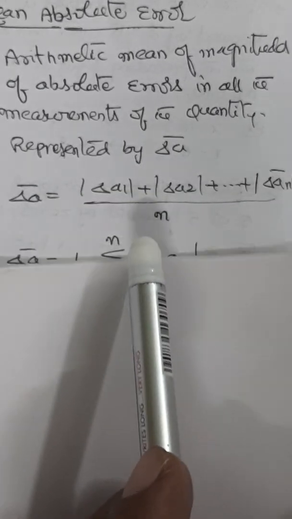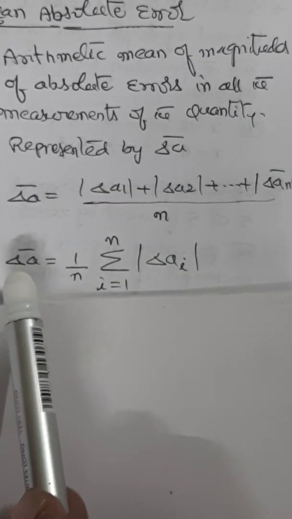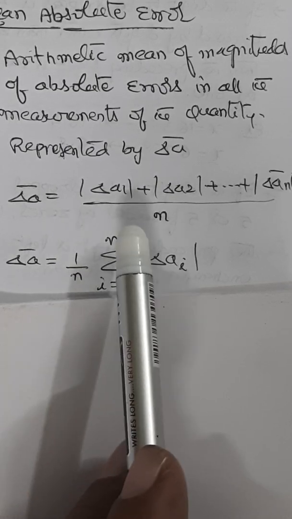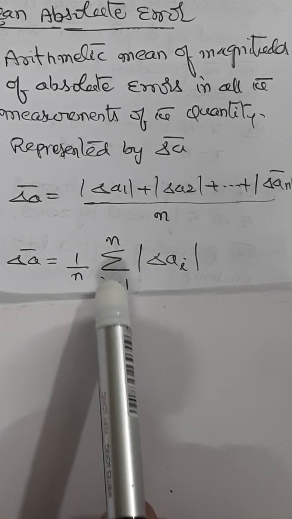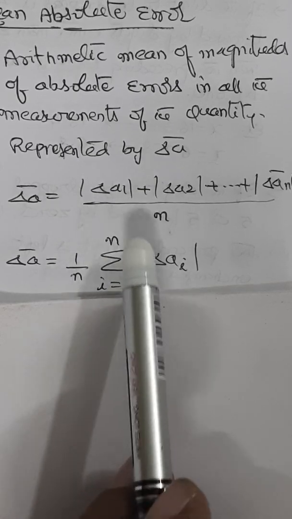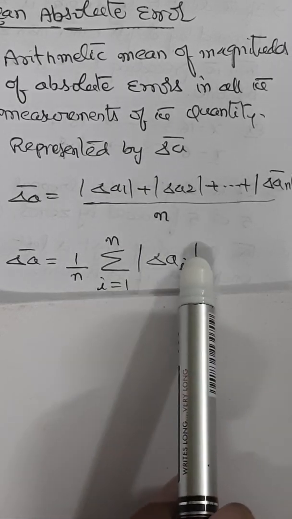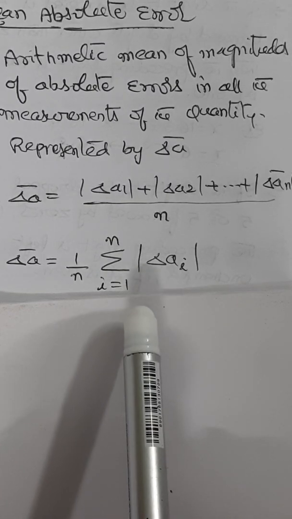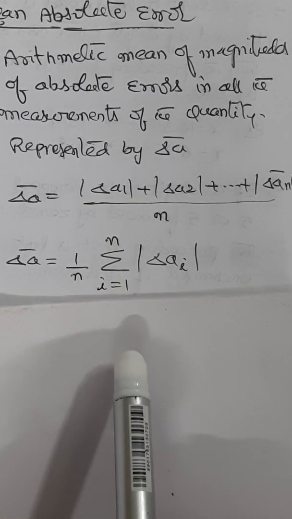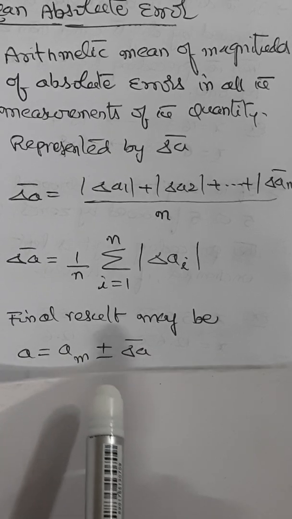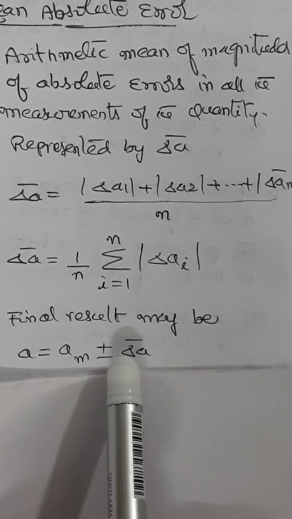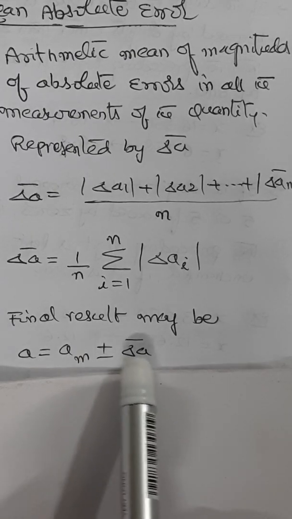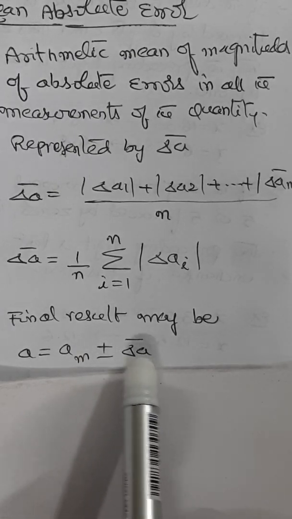So you can write this simply by taking 1 by n out: bar delta A equals 1 by n into sigma i equal to 1 to n of magnitude of delta Ai. Hence, the final result of measurement may be written as A equal to AM, the arithmetic mean, plus or minus the mean absolute error.